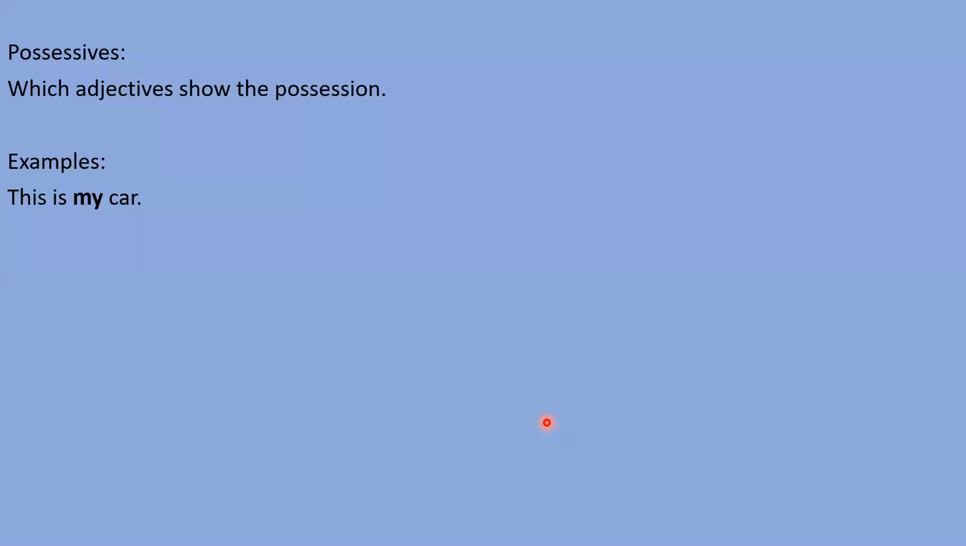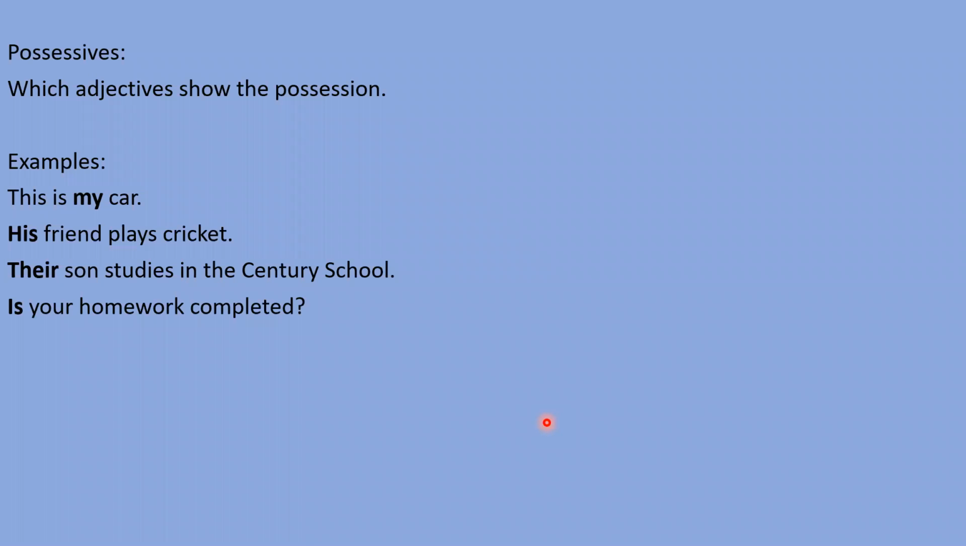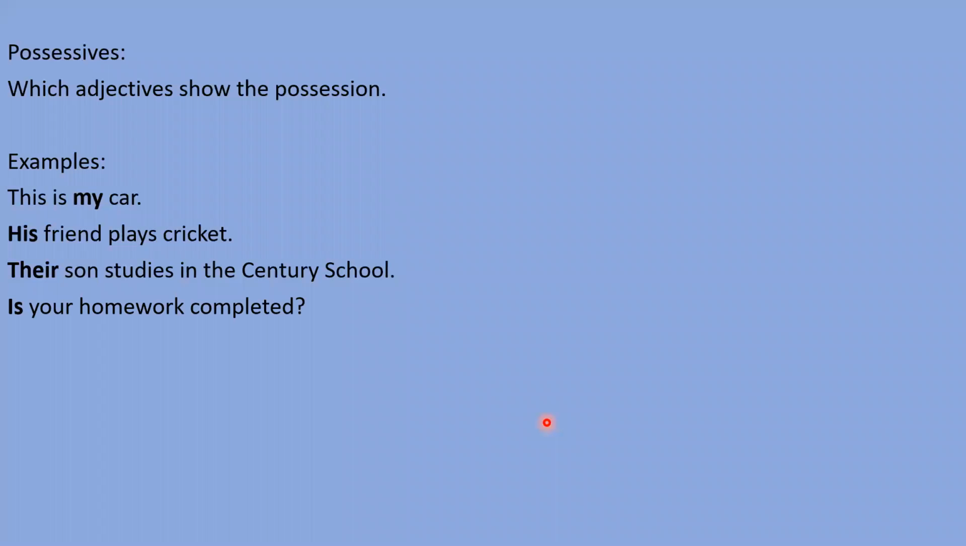Like this is my car. So my is here a possessive adjective. His friend plays cricket. So his is here a possessive adjective. Their son studies in the Century School. So their is here possessive. Is your homework completed? So dear students, is is not possessive, your is the possessive adjective here. The word is is not possessive, it got highlighted by mistake. Your is possessive here, right? So all these words, my, your, his, her, are called possessive adjectives, right?